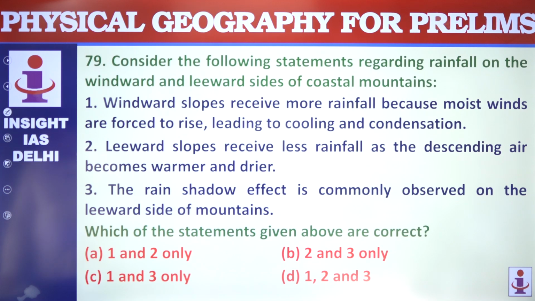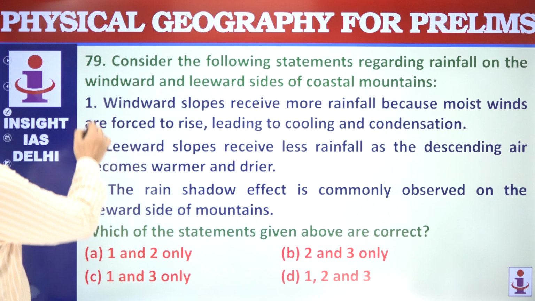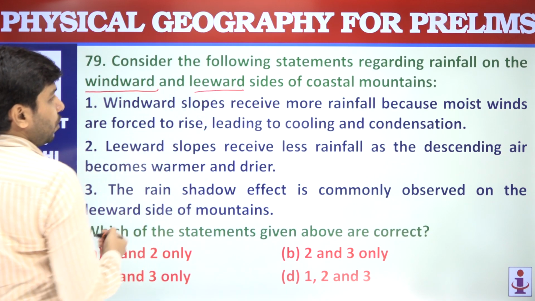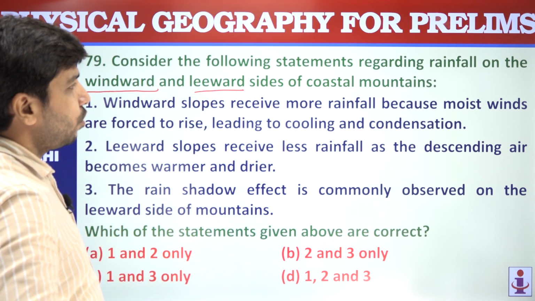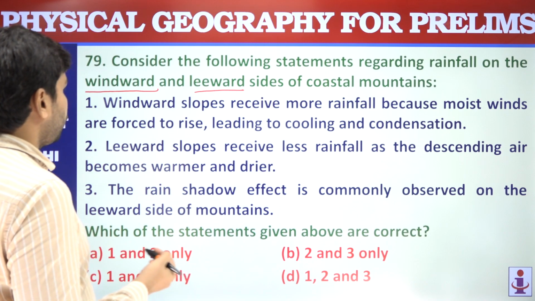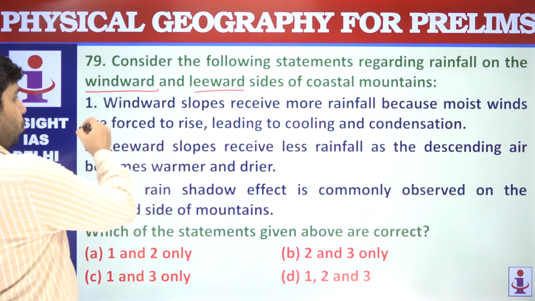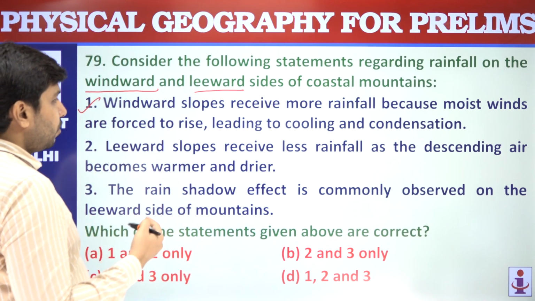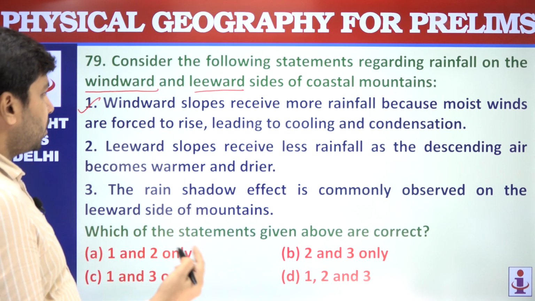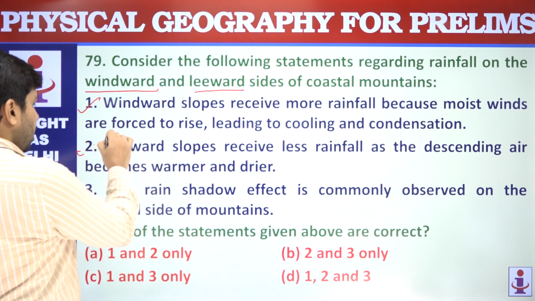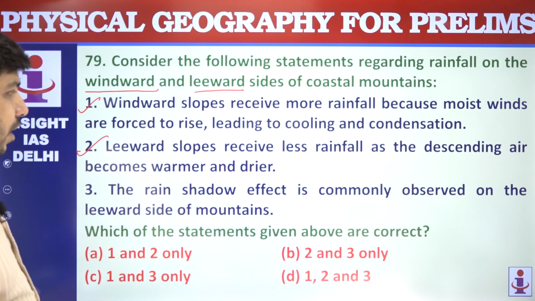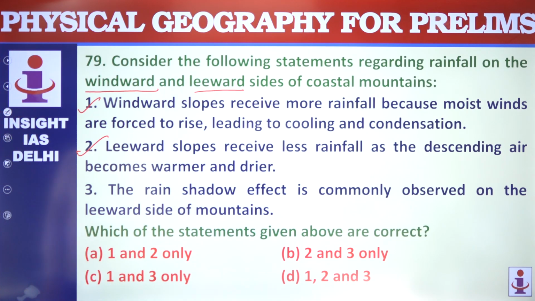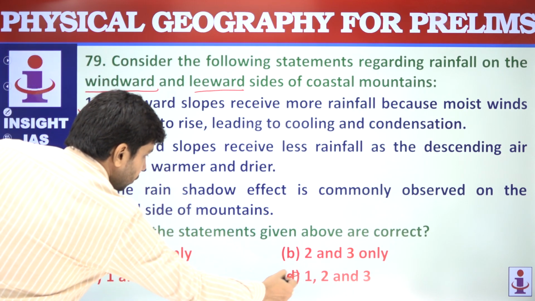Then we have the next question regarding rainfall on the windward and leeward side. Windward slopes receive more rainfall because moist winds are forced to rise, leading to cooling and condensation. Yes. Leeward slopes receive less rainfall as the descending air becomes warmer and drier. The rain shadow effect is commonly observed on the leeward side of the mountains. So all the 3 are correct.